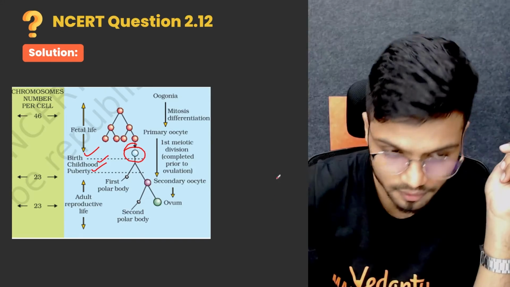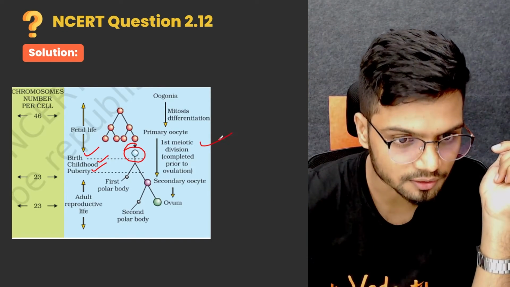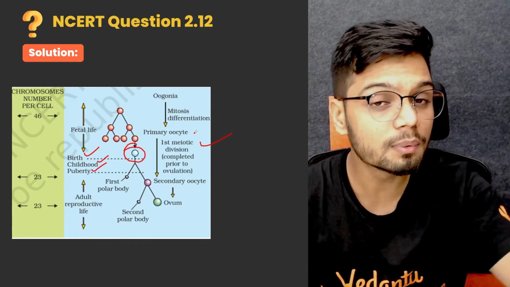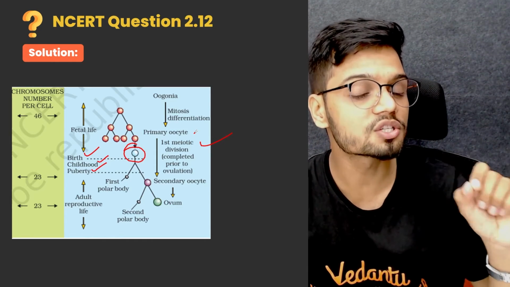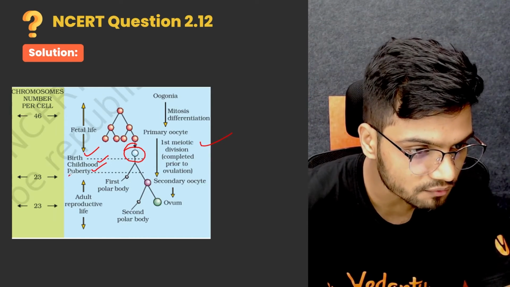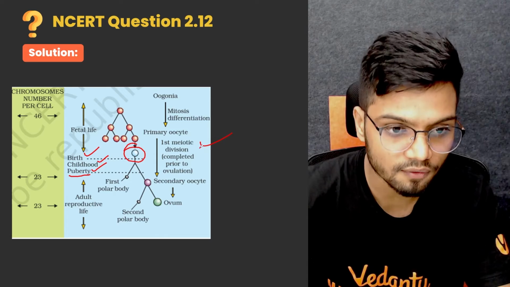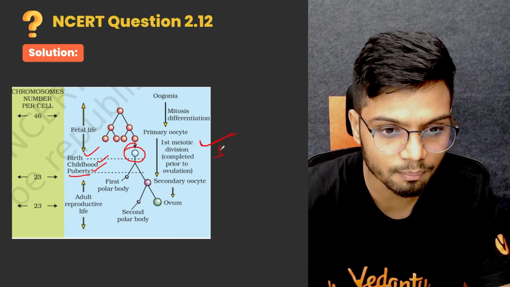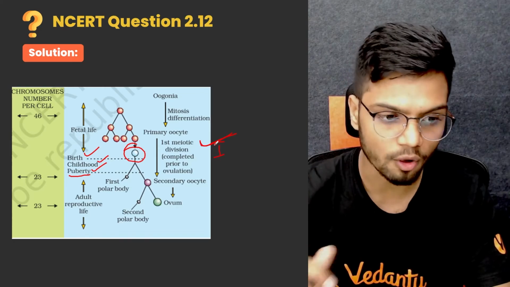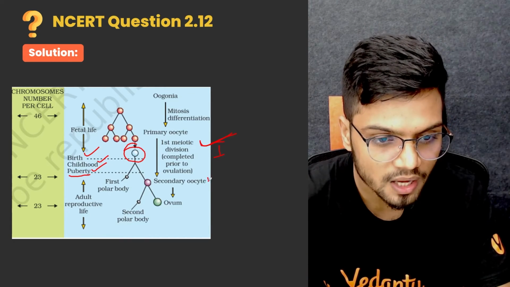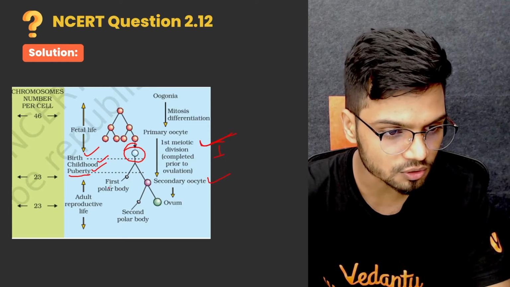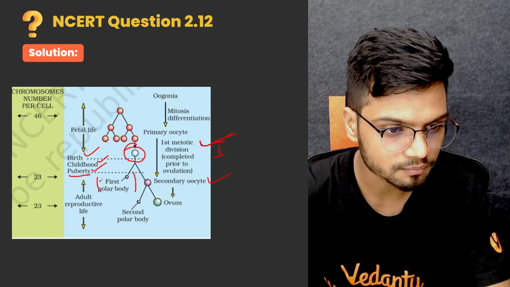So when the female child reaches puberty, the first meiotic division is completed, which results in the formation of the secondary oocyte and also the first polar body.